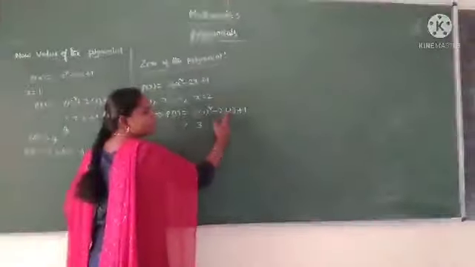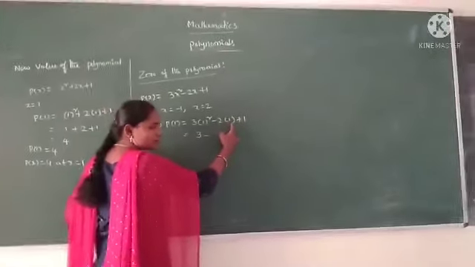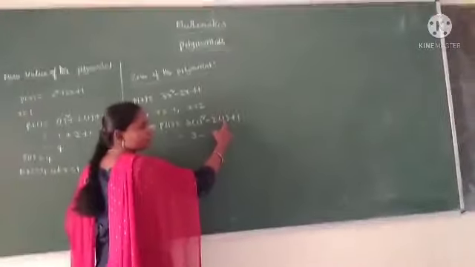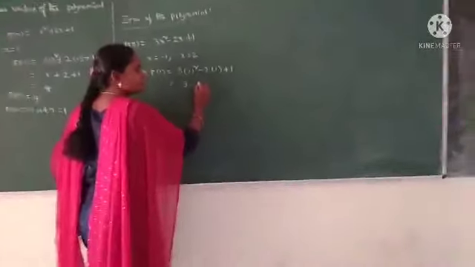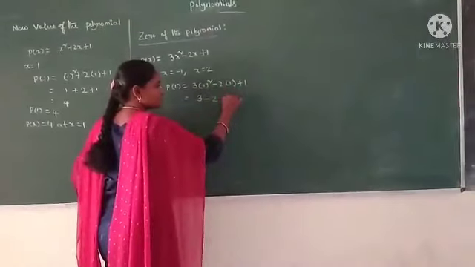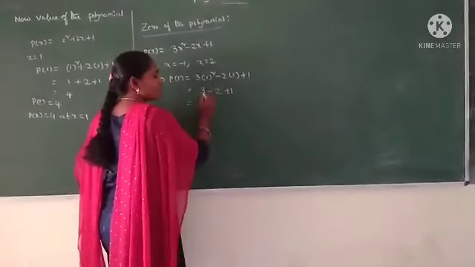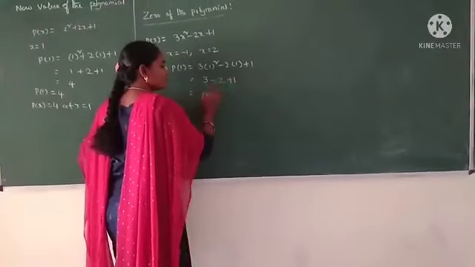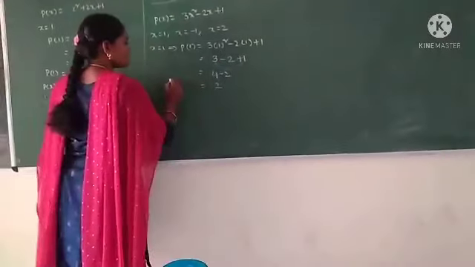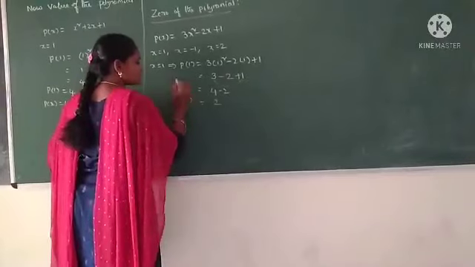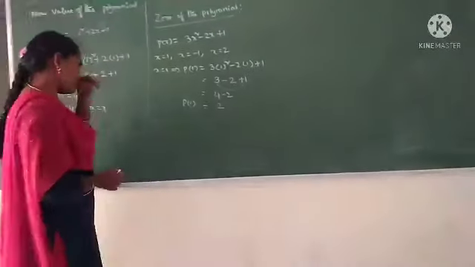The operation between 2 and 1 is multiplication, so we multiply 2 into 1. We get 2, plus 1. So add 3 and 1, 4, and minus 2, the value is 2. So the value of p of 1 is equal to 2.